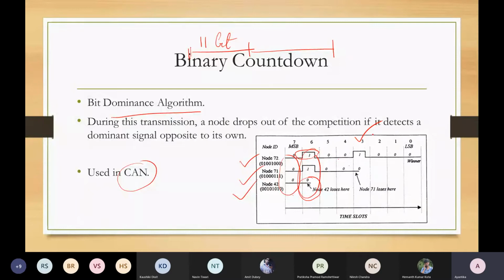Now coming to clock 3, node 72 has a 1 bit in its priority arbitration ID. This is a particular ID, 11 bits associated with the whole message communication frame. So this is 1, this is 0. That means node 71 is now losing the competition, and node 72 is actually getting control over the bus.